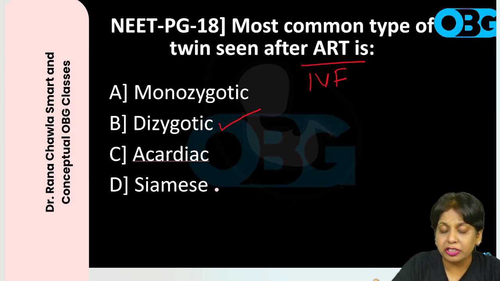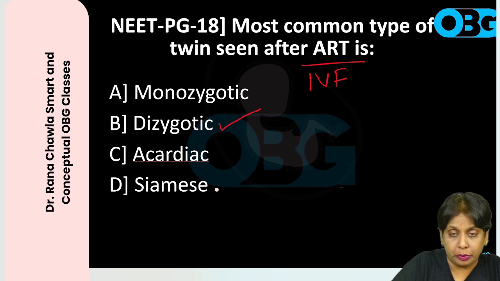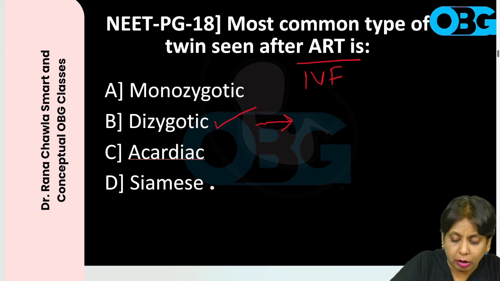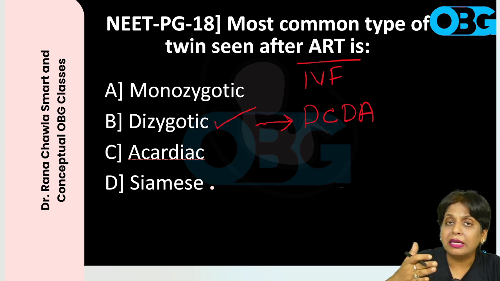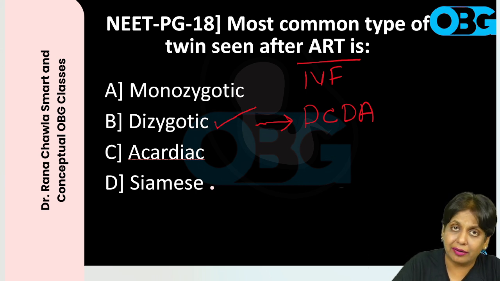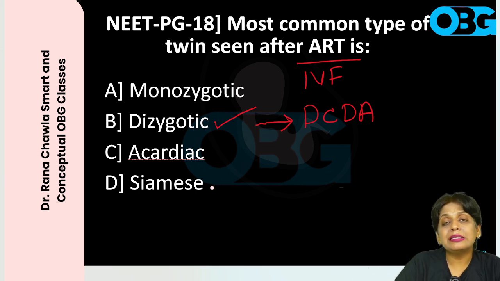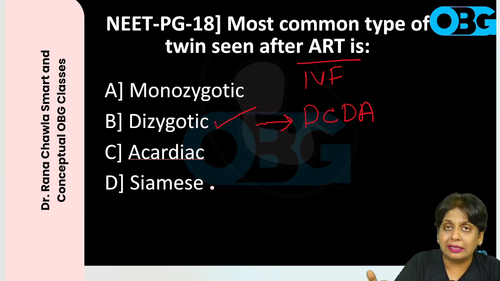Multiple fertilization, so dizygotic. Now here I want to say that all the dizygotic twins are dichorionic, diamniotic. The reason is that they are separate zygotes right from the starting, right? So these separate zygotes will make their own chorion and amnion, resulting in dichorionic, diamniotic.